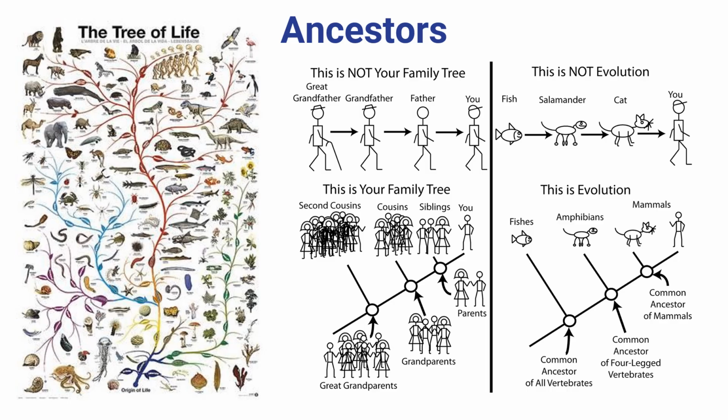You may have heard the term ancestors before in relation to your family, and the same meaning is true here. An ancestor, with regards to evolution, is an organism from which others have descended. Scientists hypothesize that all life forms evolved from a common ancestor, and new species branched off from earlier species.